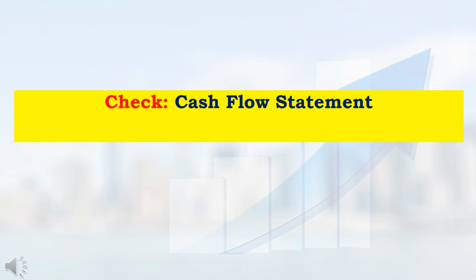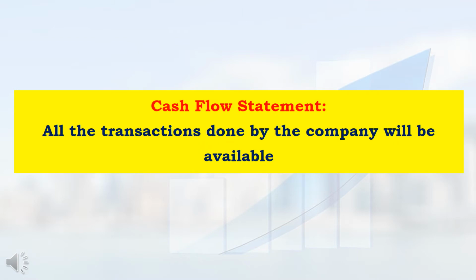People from the accounts department mainly check the cash flow statement. In our savings account, we are able to download our transaction statement. Similarly, for companies also, we are able to check their transactions. That is, in any company, how much cash came in, how much cash went out, and for what purpose the cash flow happened. All the details will be mentioned in this cash flow statement.